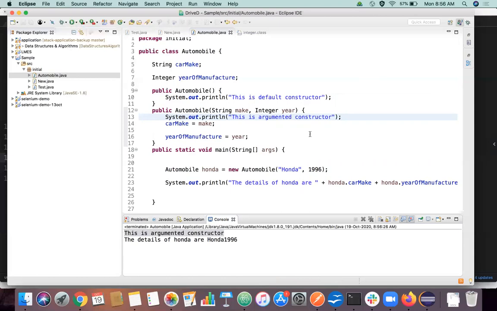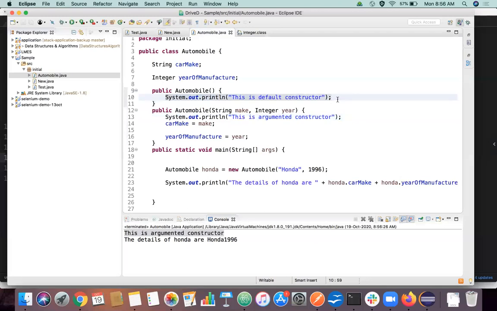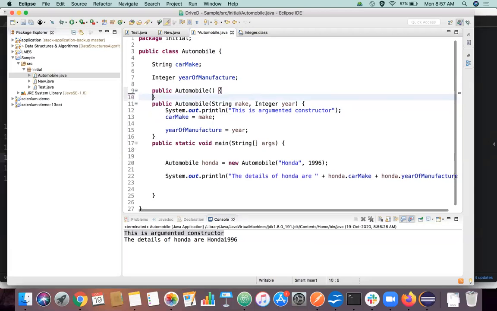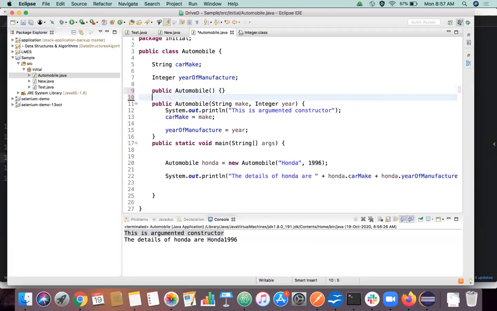So does anyone have any other question? So here we can remove the default constructor, right? There is no need of writing it. Yes, no need of writing it, but as I said before, it is always good practice to have it, even though it doesn't have any purpose in a particular piece of program. It is always good practice to have a default constructor written, because it may be used by some other libraries. It is a very simple project that I have written here. But whenever you are working on a real-time project, things are going to be very complicated. You'll be using different libraries to initialize different objects elsewhere.